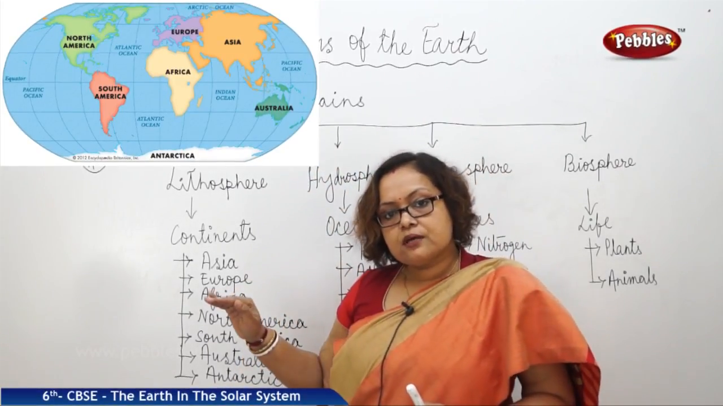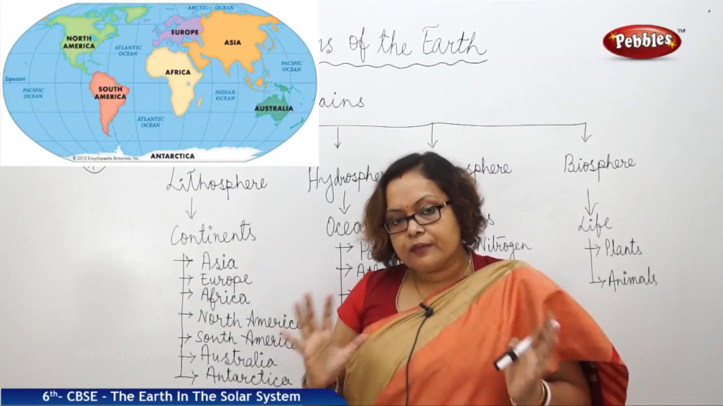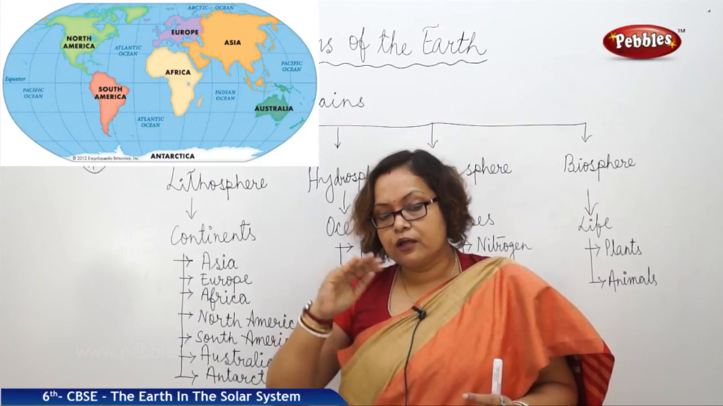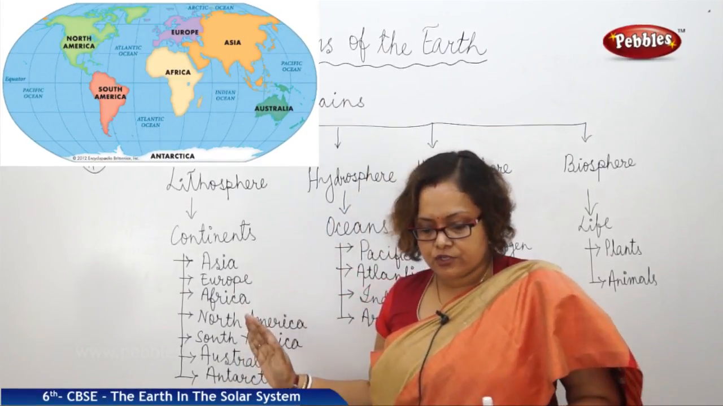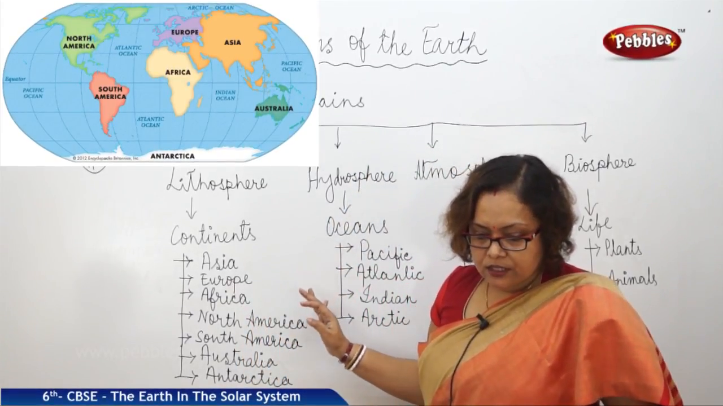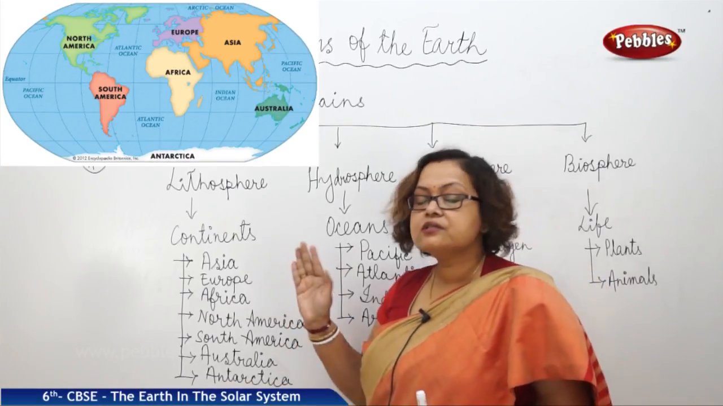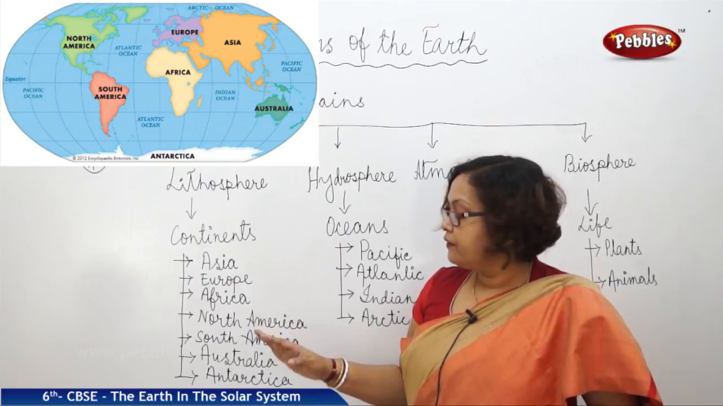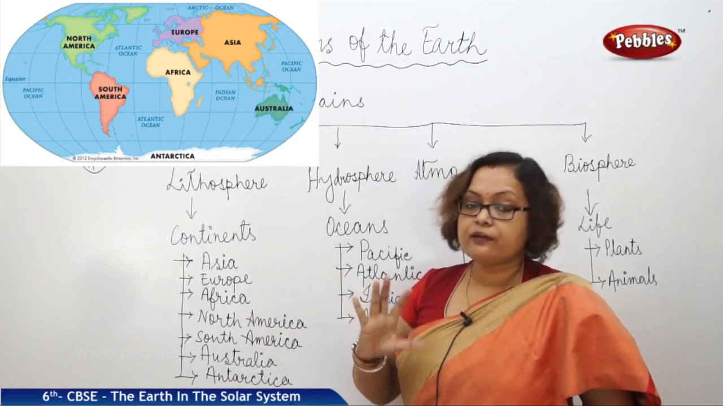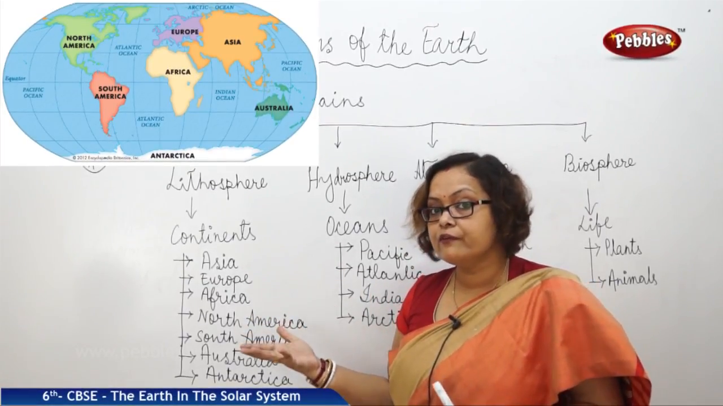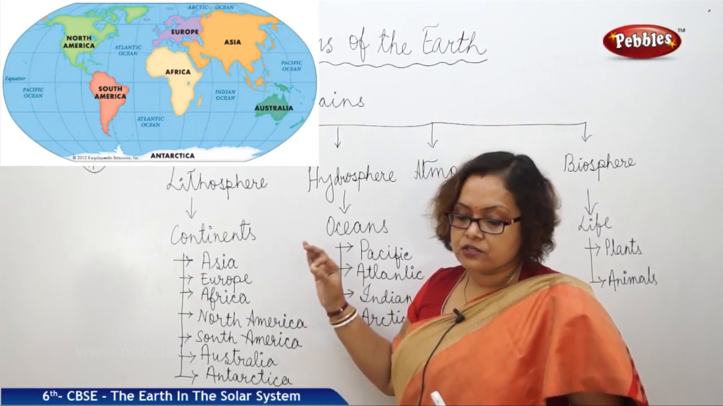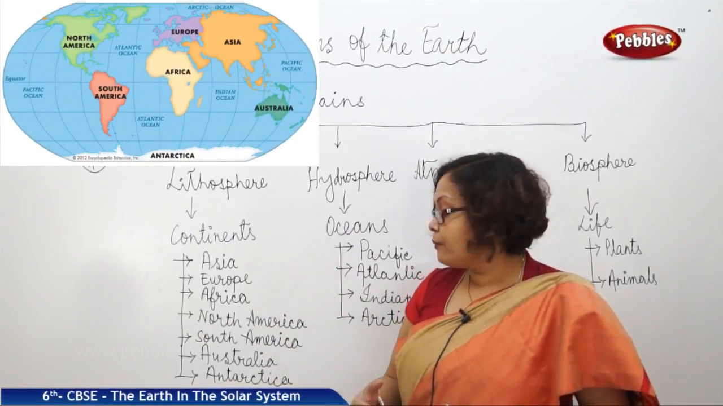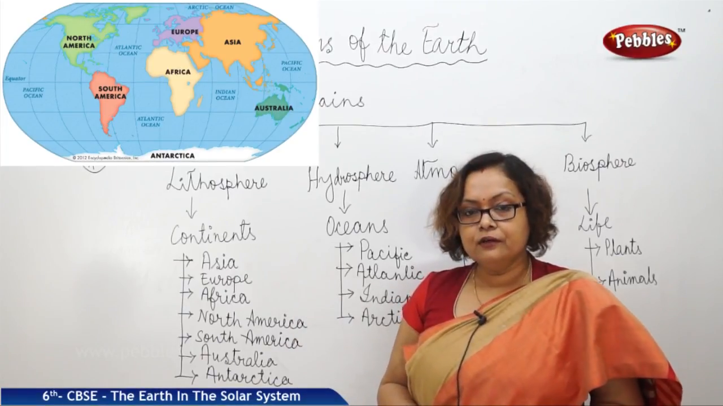The equator runs through this continent, so the climate, everything is mostly controlled by the equator. This continent is also called the dark continent. The Sahara Desert, the Nile River, these are all situated in Africa. I hope you all know about North America.